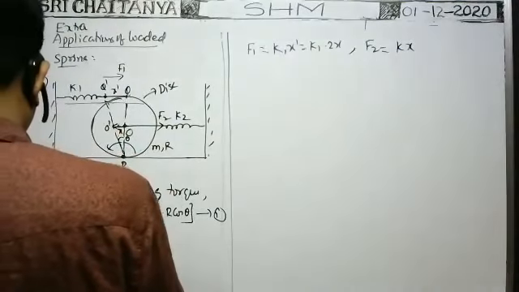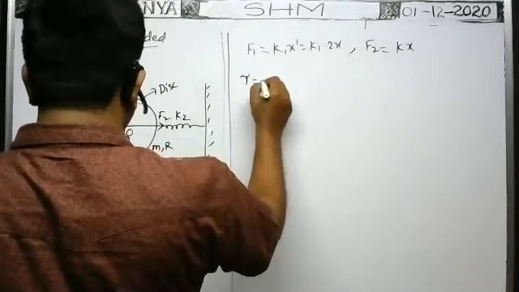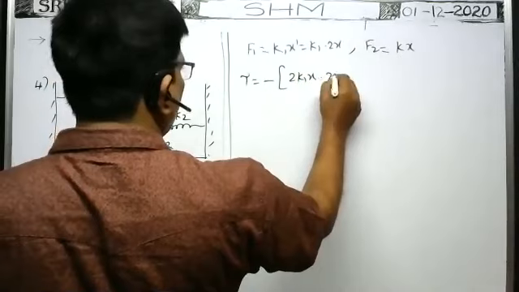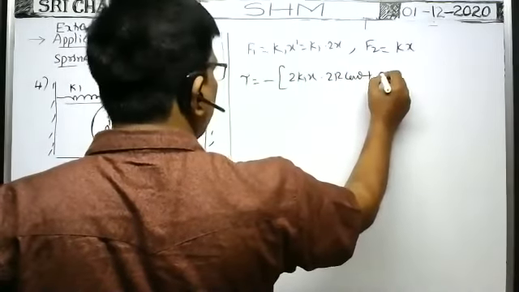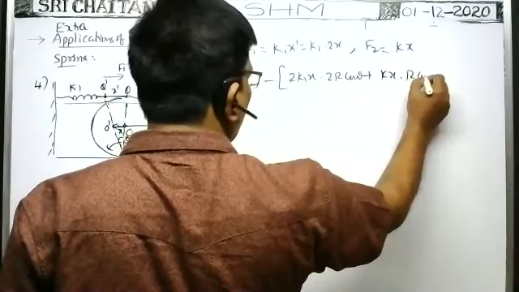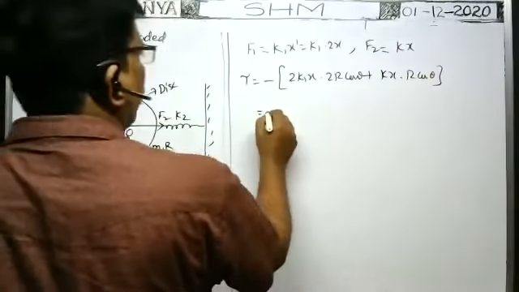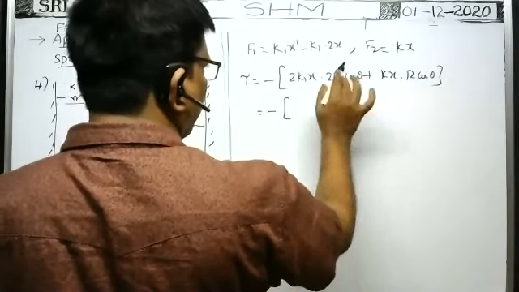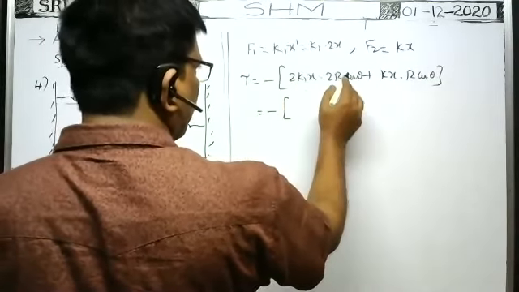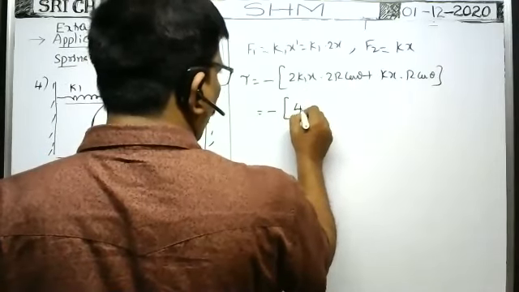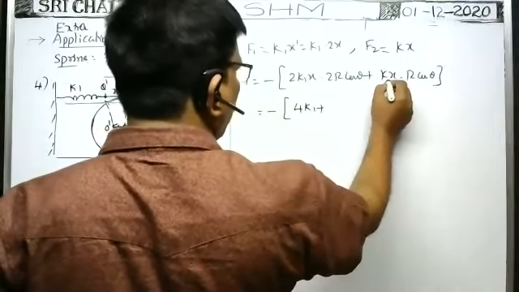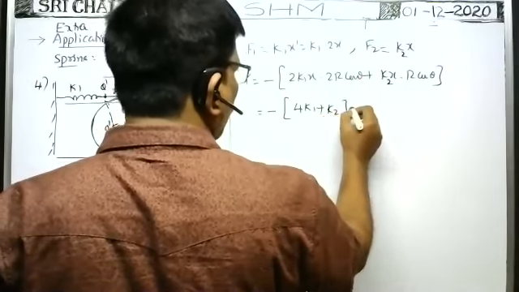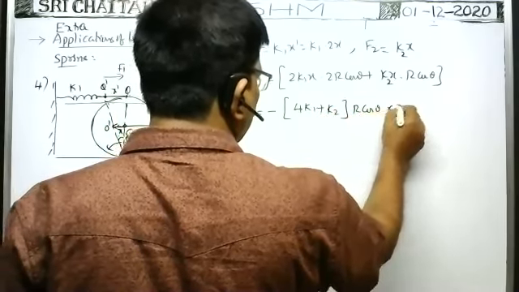Substitute that information there. Therefore, torque tau is equal to minus of F1, which is 2k1 into x, into 2r cos theta, plus F2, which is k2 into x into r cos theta. That is equal to minus of, here x r cos theta we can take common, then the remaining is 4k1 plus k2. So tau is minus of (4k1 plus k2) into r cos theta into x.